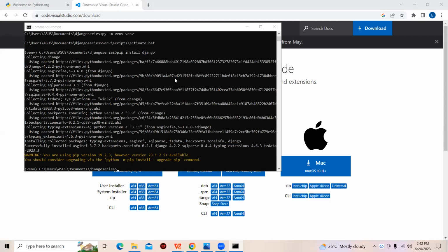Welcome back, guys. Django has been installed successfully. I believe you won't get any error installing Django. If you're having any error installing Django, it simply means you should check your internet connection.